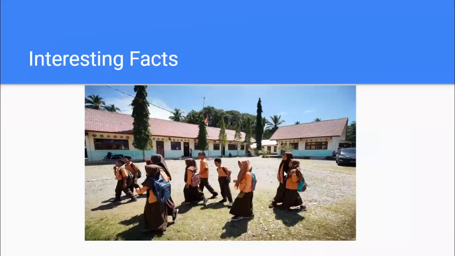Finally, what are some interesting facts about this tragedy? Well, the tsunami that resulted from the earthquake killed at least 225,000 people across several countries. This makes this earthquake's impact global. 1.7 million people were displaced and left homeless, unfortunately.